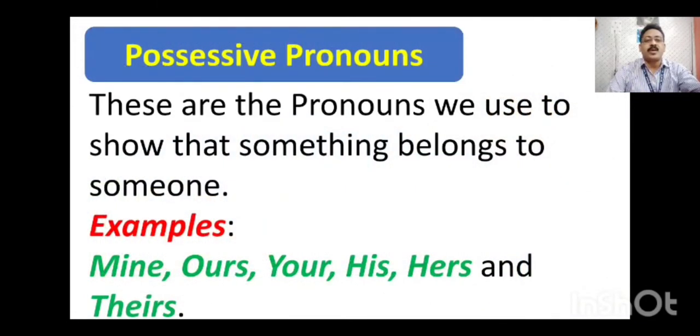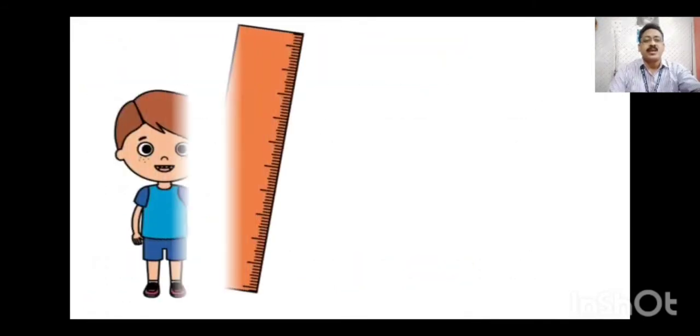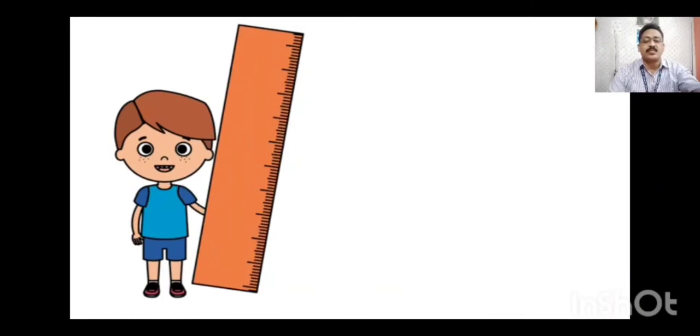Now possessive pronouns. These are the pronouns used to show that something belongs to someone. Means if you want to show possession of something, you have to use this pronoun. Which are the pronouns that show belongings or possession? You can see here, mine, ours, yours, his, hers and theirs are the pronouns which are used to show possession. Now how is it used? Here also some examples are there with some pictures.